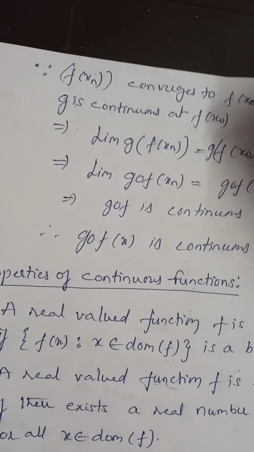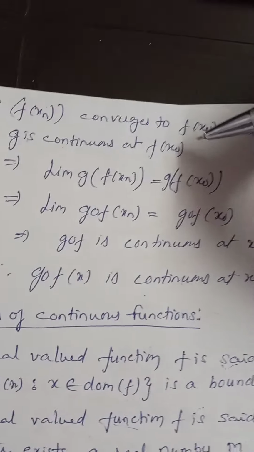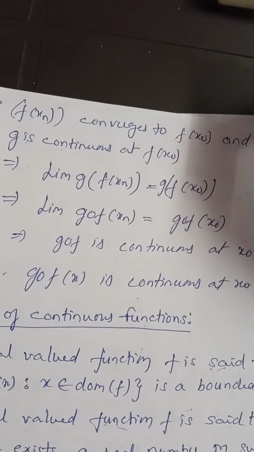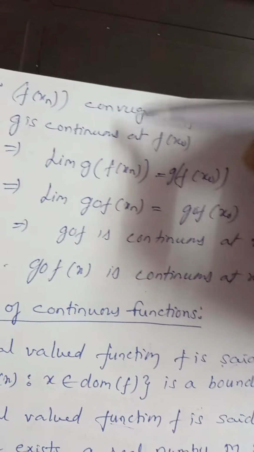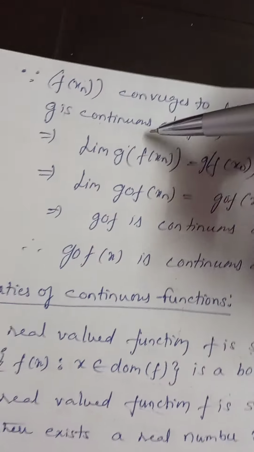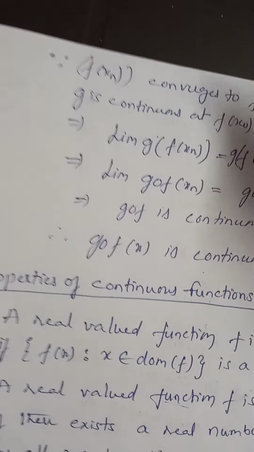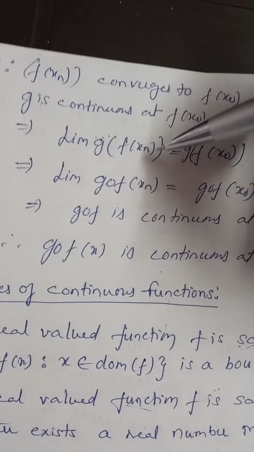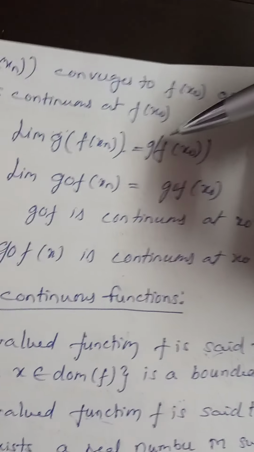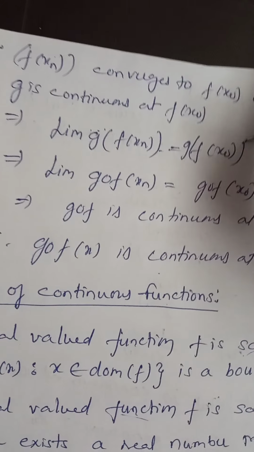And g is continuous at f of x naught. Already given that g is continuous at f of x naught. That means the limit of the function exists and the value is equal to that one. Limit of g of f of xn is equal to g of f of x naught.